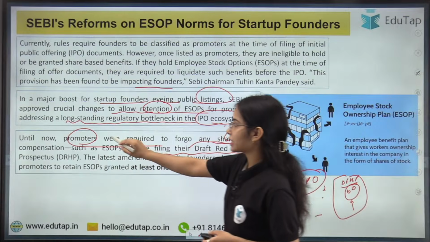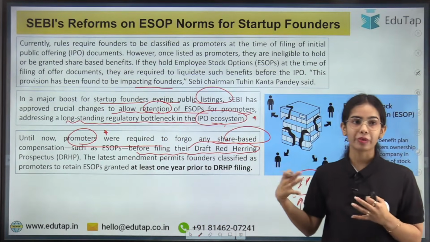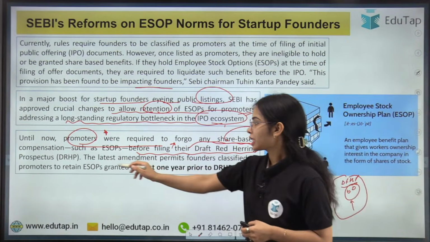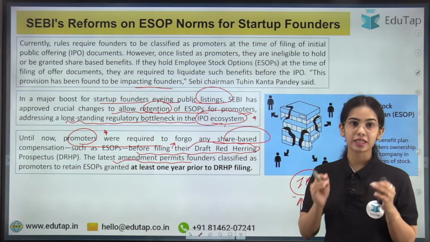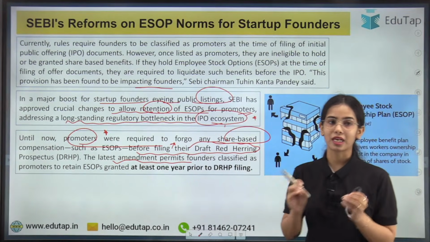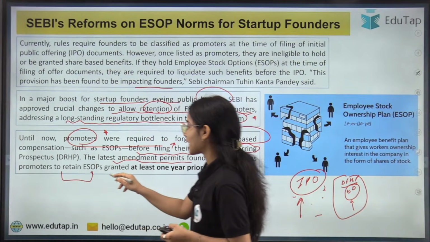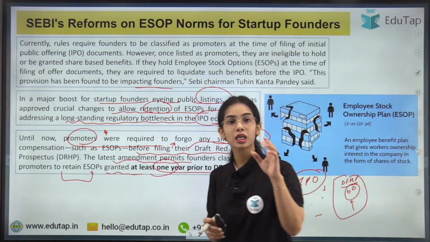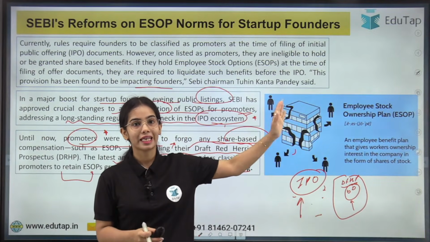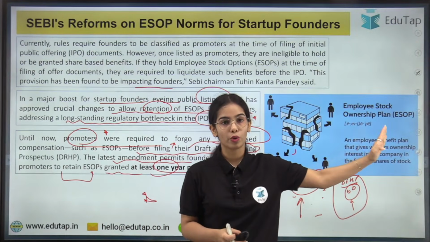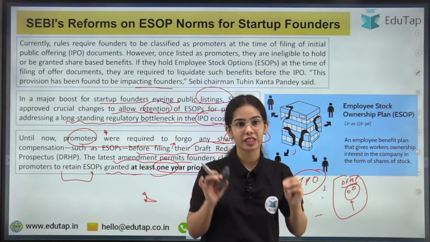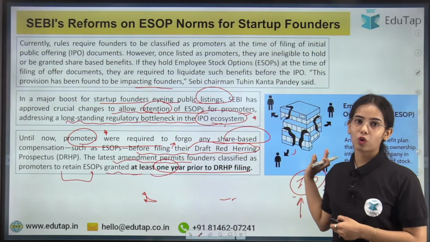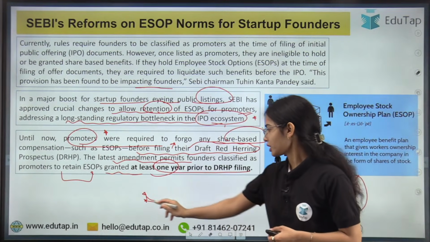So until now, promoters were required to forego any share-based compensation, that is, they had to let go of the ESOPs before filing their offer document. The latest amendment permits founders classified as promoters to retain the ESOPs that are granted at least 1 year prior to draft red herring prospectus filing. That means the promoters or the founders can now keep their employee stock ownership plan with themselves if they got the ESOP at least 1 year prior to filing of the offer document. This is the idea. Any confusion here?